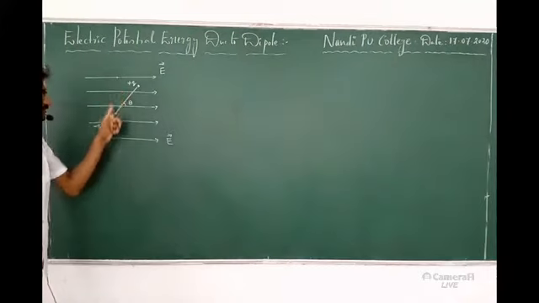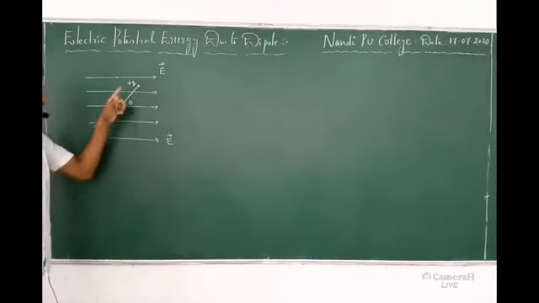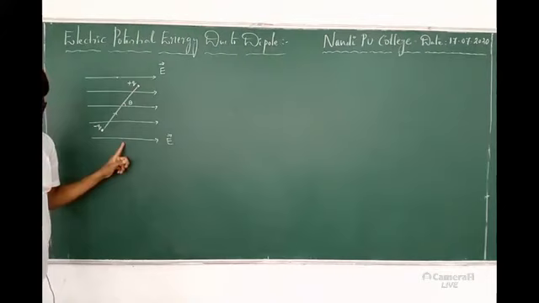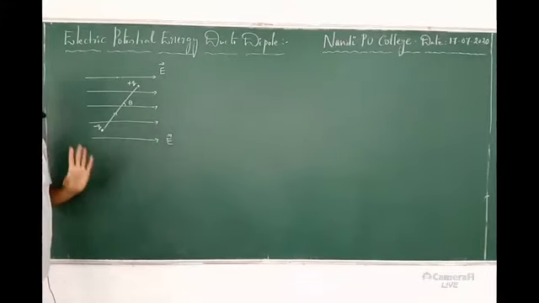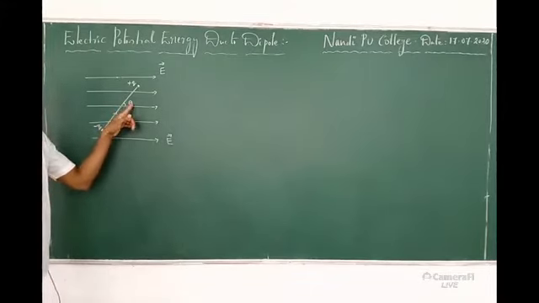Once the dipole comes to the normal position, plus q and minus q come on the same imaginary line, and that line is equipotential. When the potential difference is zero, what is the work done? Work done is zero. Work done zero means the energy is zero. So when a dipole is placed at 90 degrees to the external electric field, the potential energy is zero. Understand? Okay. Now I made a small angle theta.